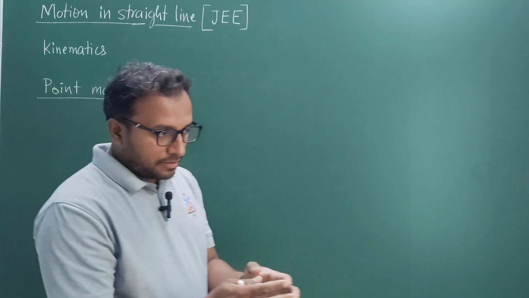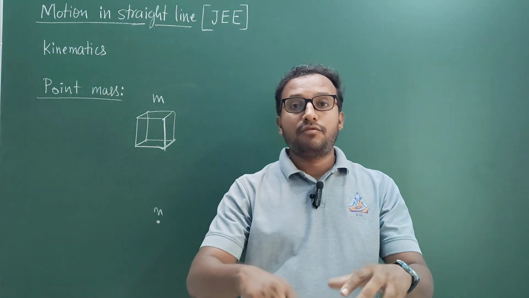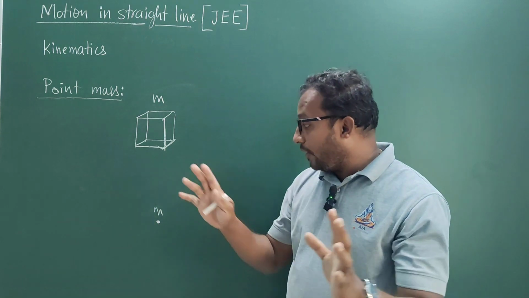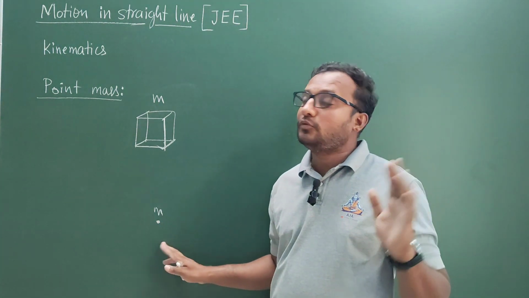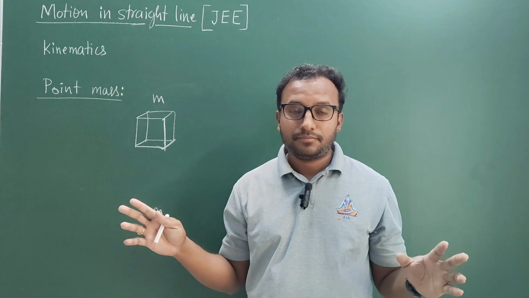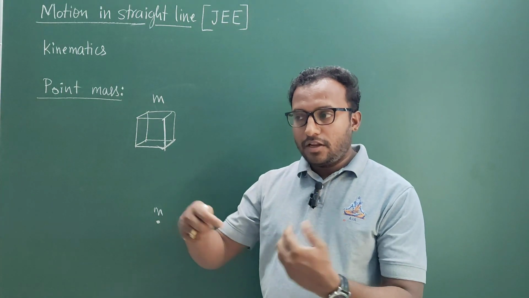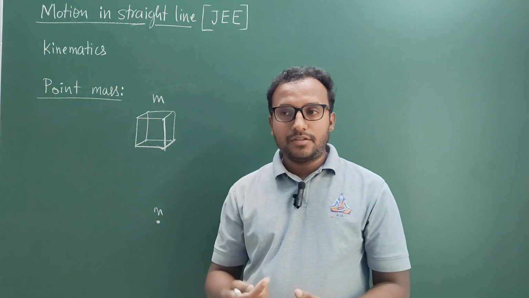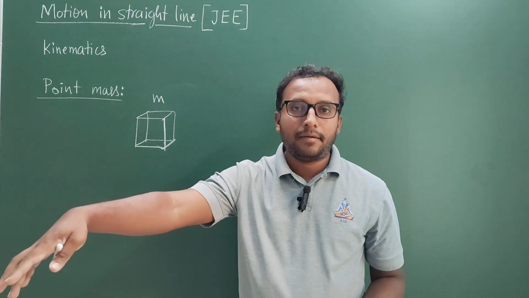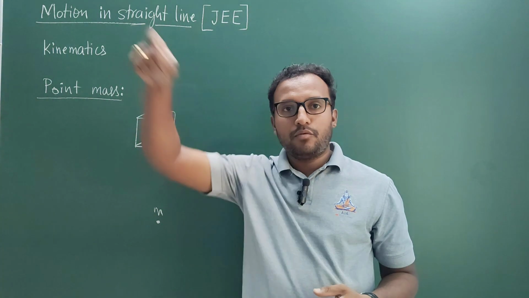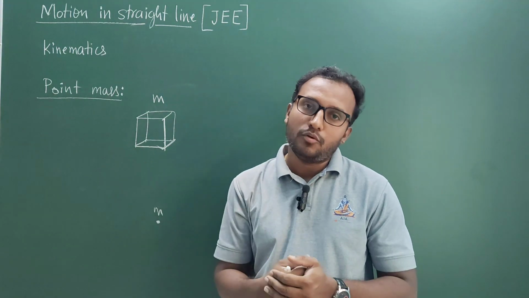In this chapter, we are restricting ourselves to rectilinear motion. We are considering the bodies as point masses, not as extended bodies. But in real life examples, we will have a car or any finite sized body moving or performing rectilinear motion.